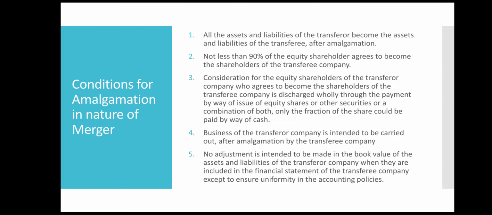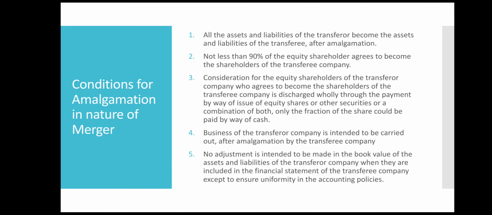For example, if P Limited is selling off its business to S Limited, okay, P Limited is selling, S Limited is purchasing. So when S Limited is purchasing the business of P Limited, in that case all the assets and liabilities should be shown at the same value as it appears in the books of P Limited.